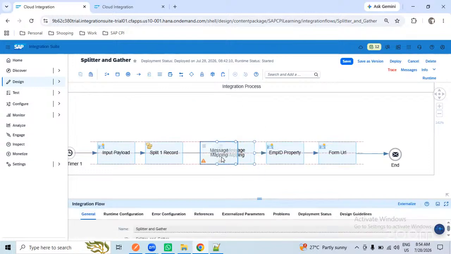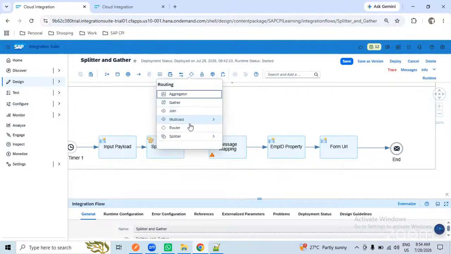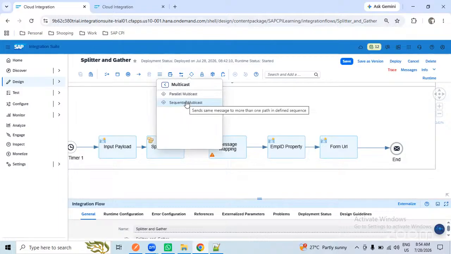Here, can we use multicast, whatever she was asking, right? If I put a multicast after the splitter record, no. Okay. One copy each of the flow it will send like that? No. Okay, so for now, what is the multicast you want to use for this one?